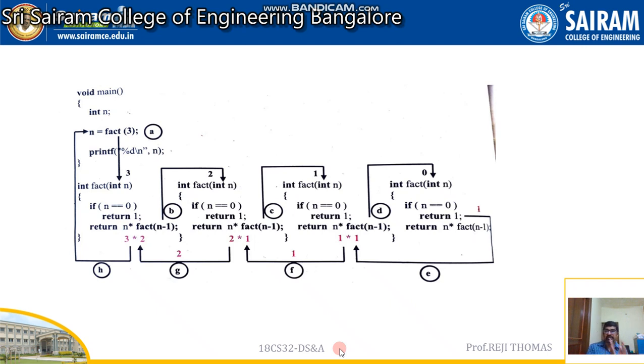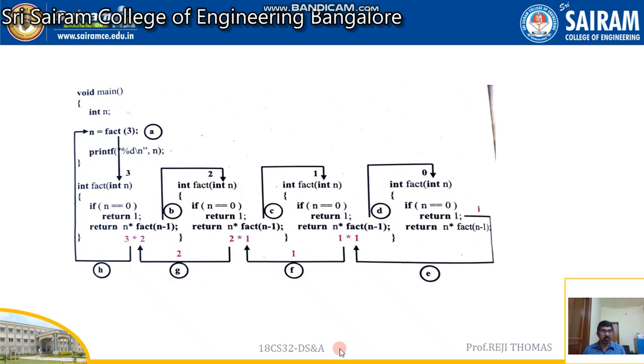It will go to the third one, or we call it c, where your n is going to be 1. It is not equal to 0, so we call this function again. We'll be getting 1 into fact n minus 1. So 1 minus 1 is going to be 0. And if you look at the diagram D, your n is going to be 0. If your n is 0, what you have to do? You should return 1. And the question is where this should be returned. This should be returned to the previous function.